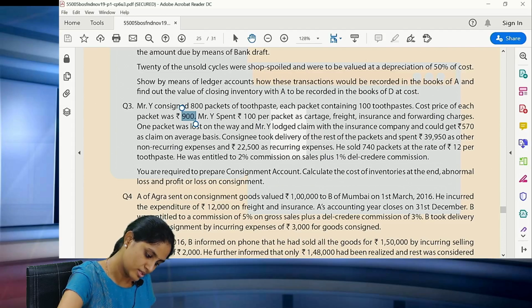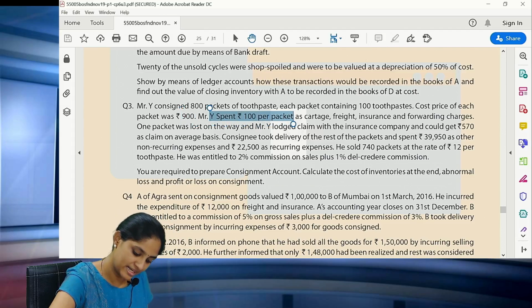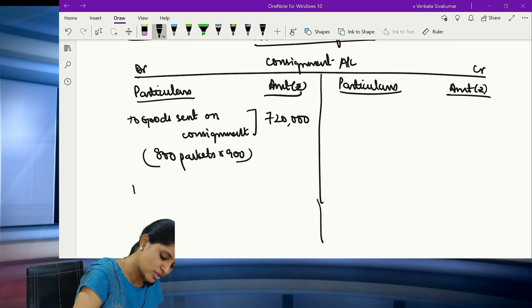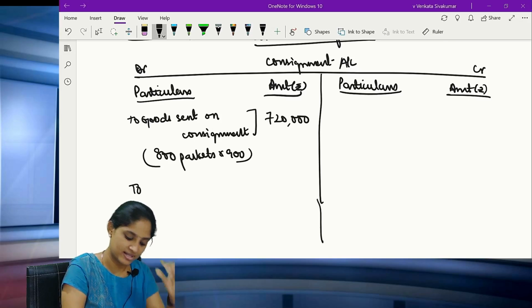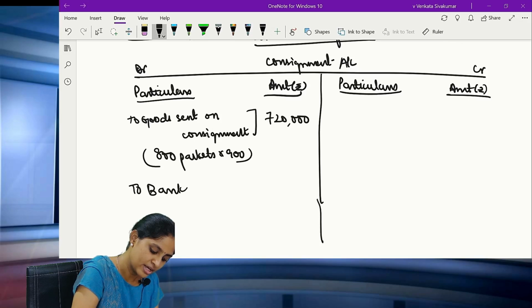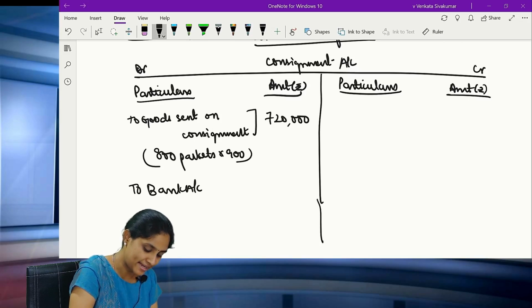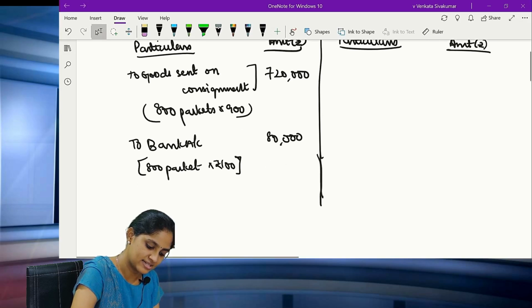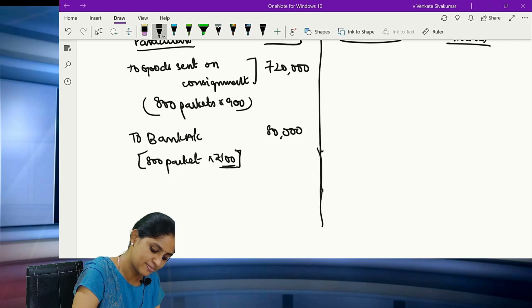Now go ahead to this. Mr. Y spent 100 rupees per packet. So how much is he spending? 100 rupees per packet as cartage, freight, insurance and forwarding charges. Clear, all of you? So the next point, the consignor is spending the expenses. So where will you debit it? You will be debiting it to the bank. For the 800 packets, per packet he is incurring rupees 100. So how much is that? The expenses incurred by the consignor is 100 rupees per packet.